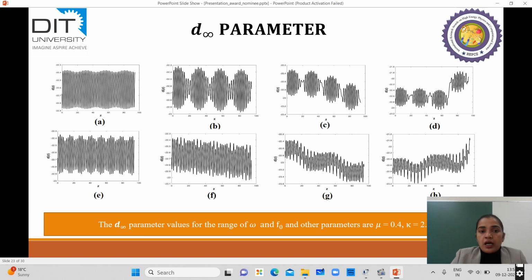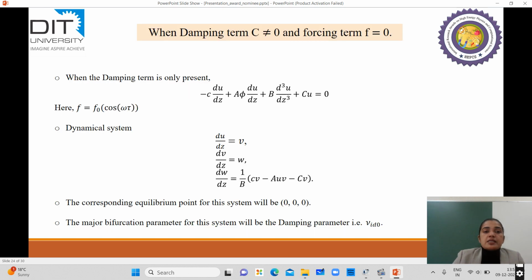We have justified our results with the help of the d infinity parameter, where you can obviously see the oscillations in the waves and the unpredictable behavior of the waves for increasing value of omega, the frequency parameter, and the forcing parameter. Our next case is when the damping term is present and the forcing term is not present.